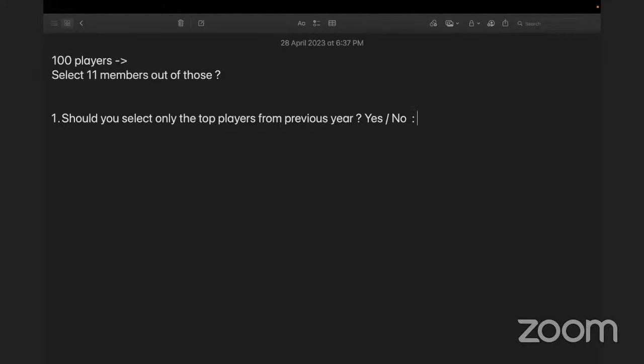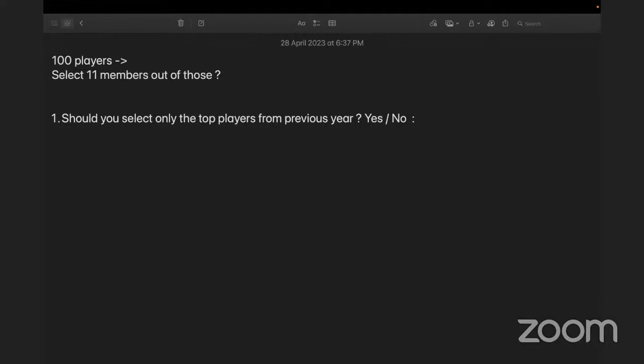Yes, please go ahead. Maybe some new player joined. No, assume that no new player joined. Now, assume that the number of players in last year and number of players this year is the same. Then I go for only top players. My answer will be yes. Why would you select the same players this year? Because they performed last year.